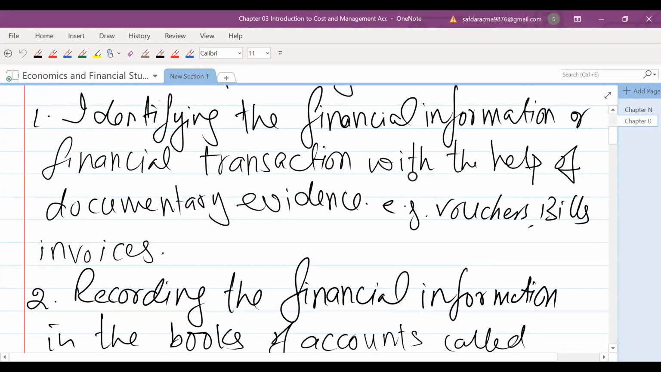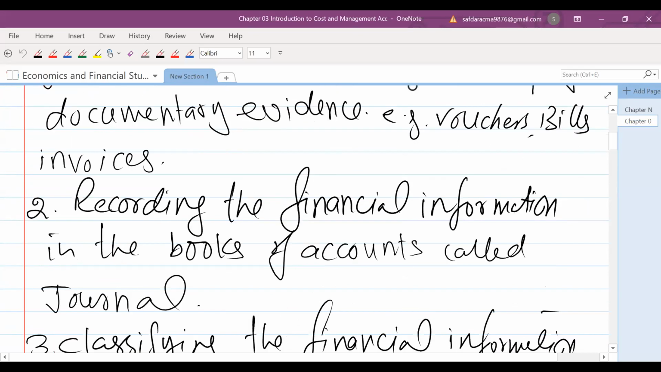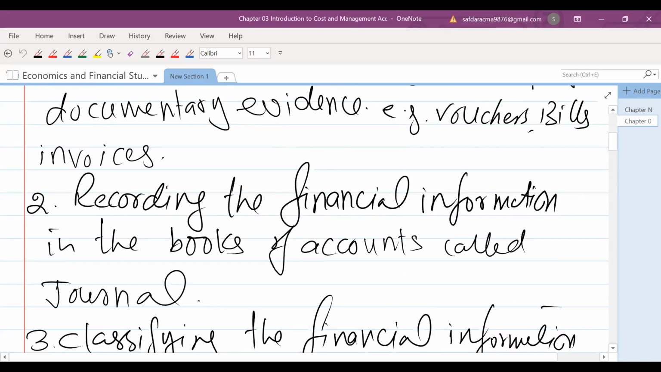तो सबसे पहले हमने क्या करना होता है? So we have to identify the information with the help of documentary evidence. Then using this documentary evidence, we will record the financial information in the books of accounts called journal. तो ये जो documentary evidence है, using this documentary evidence, we will record the transaction in the books of account, the first book in which we are going to record the transaction, that is called journal.